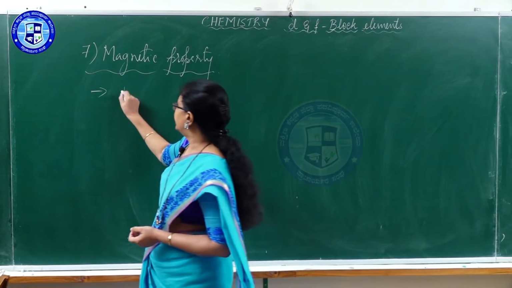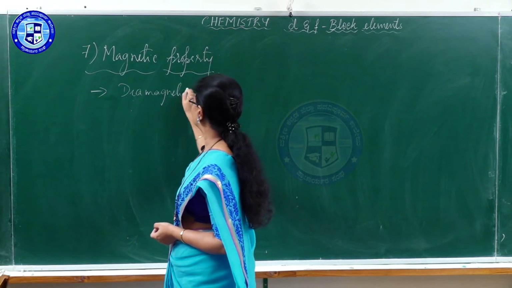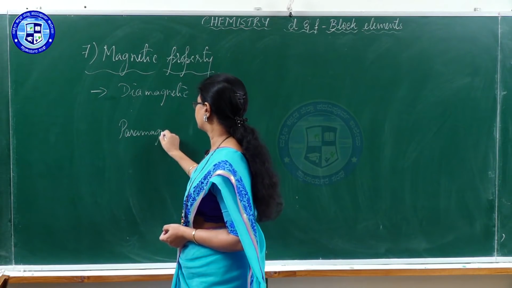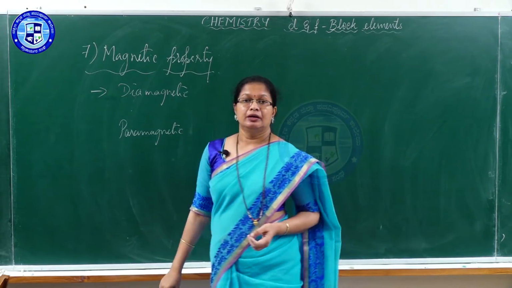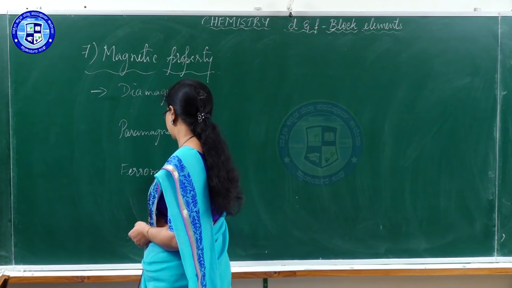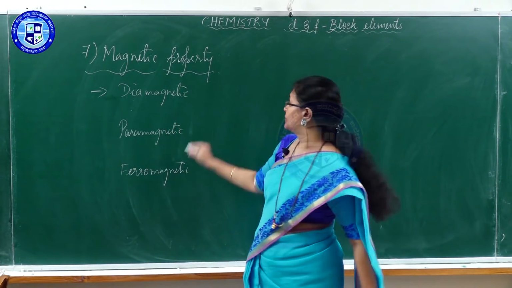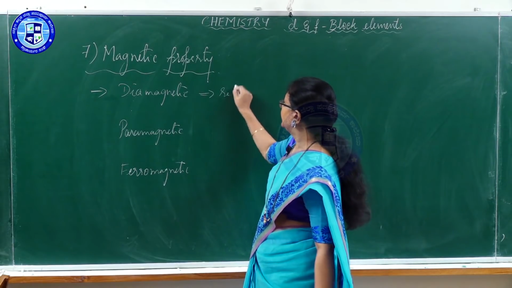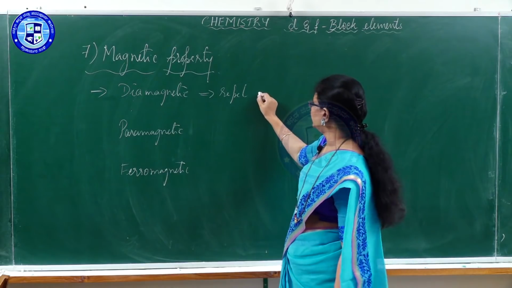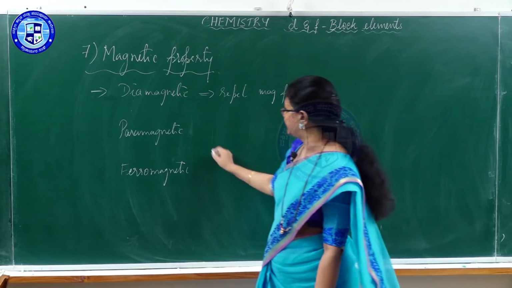substances like diamagnetic, paramagnetic, ferromagnetic. What are diamagnetic substances? The substance which gets slightly repelled. They get repelled by magnetic field. Substance which gets repelled by magnetic field.